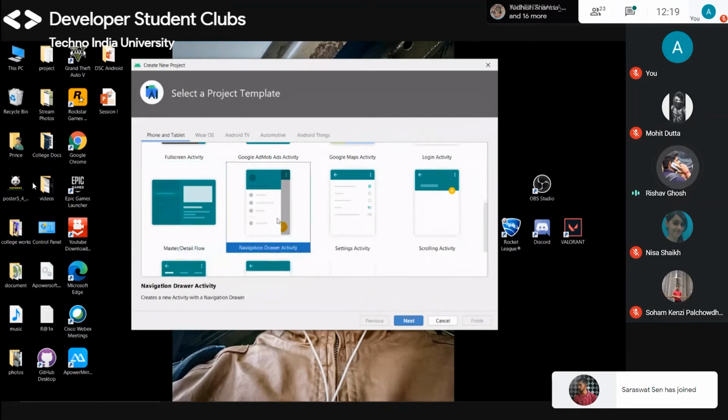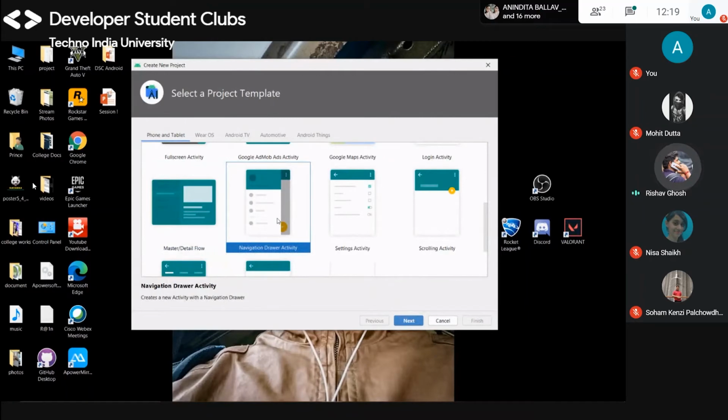And this is navigation drawer, like you have seen in WhatsApp or Amazon: if you click on that button, one drawer will come in front of you. In Amazon, there was a button for your profile, and if you click on that, you will go to the fun zone, etc.